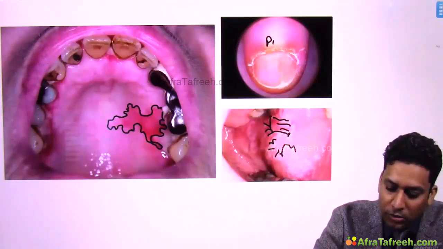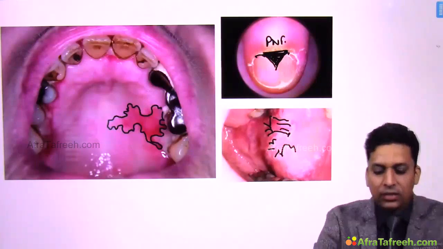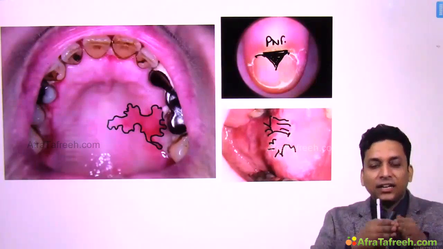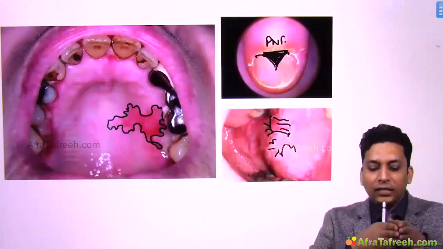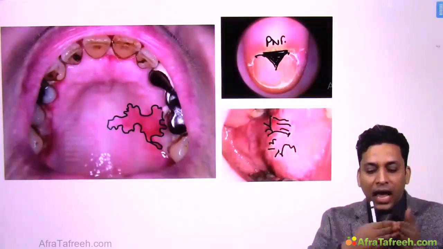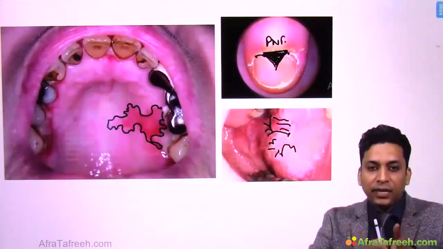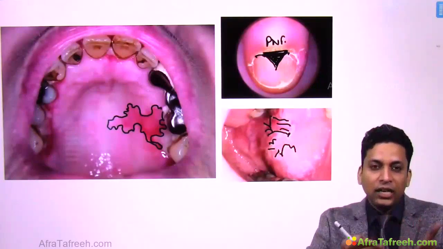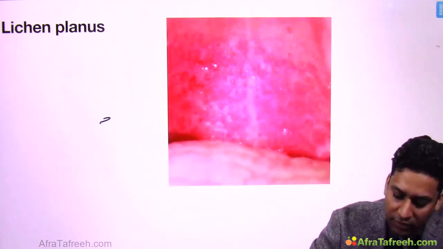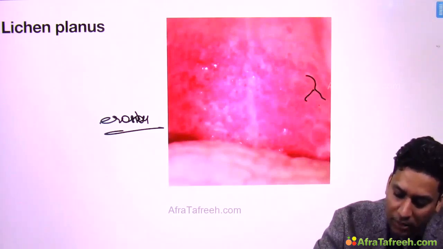Then nail pterygium is seen. You will find this proximal nail fold, this extends. So this extends, and gradually as it extends, it attaches itself to the underlying nail bed and this nail plate is destroyed. So this wing shaped projection is seen, this is known as pterygium, and as it destroys the nail plate, it might lead to anonychia, that is absence of nails, and sometimes the nail plate gets lifted in the central portion leading to pup tent sign. Then there can be erosive type of lichen planus, you might get erosions and these reticulate patterns might be seen.